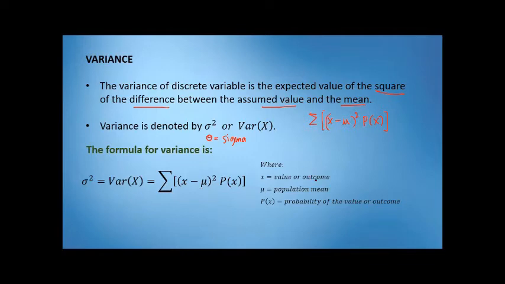Okay? So, sa formula, again, ang x natin is value or outcome. Ang mu natin is the population mean. So, ito rin yung expected value natin. Okay? Then, P of X is the probability of the value or outcome.